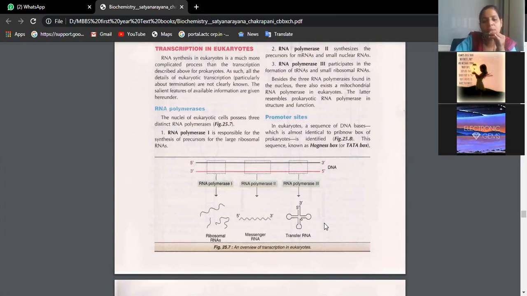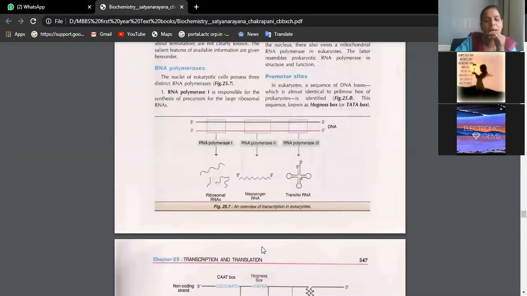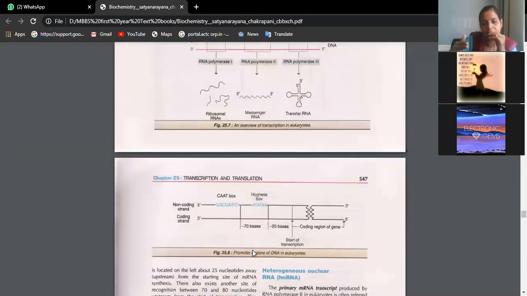So these polymerases identify the place that has to undergo transcription with the sequence of these nitrogen bases, which are nothing but the CAT box and Hogness box. Once they are identified, they will be read and cut, and they come out in the form of RNA. So from the nucleus, the RNA is now transported into the cytoplasm.